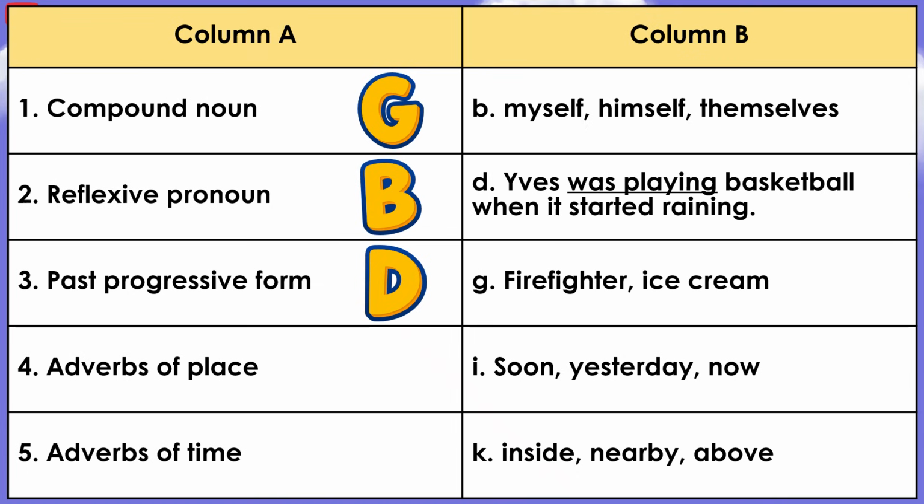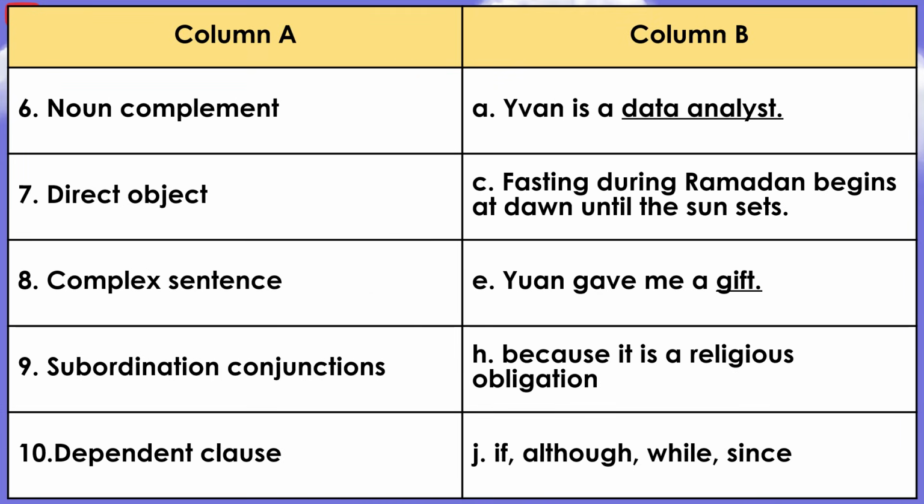4. Adverbs of place. K. Inside, nearby, above. 5. Adverbs of time. I. Soon, yesterday, now. 6. Noun complement. A. Ivan is a data analyst. 7. Direct object.